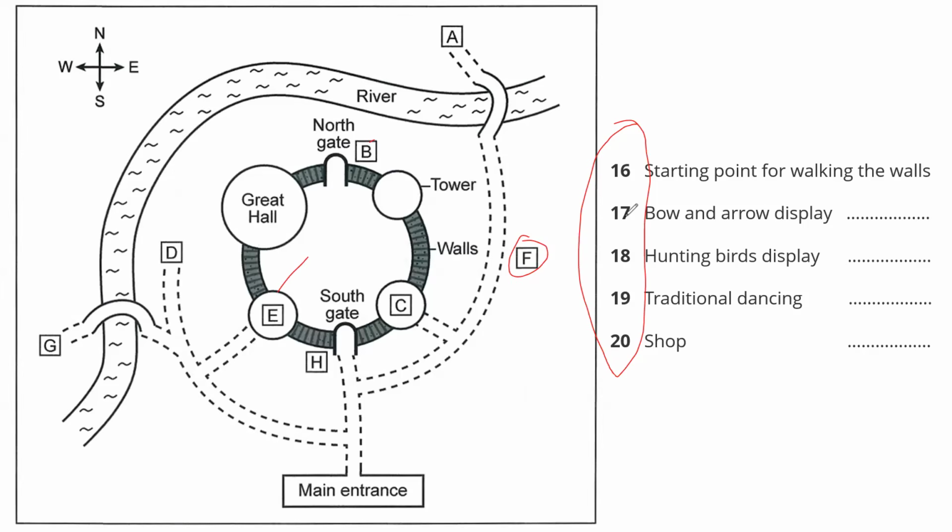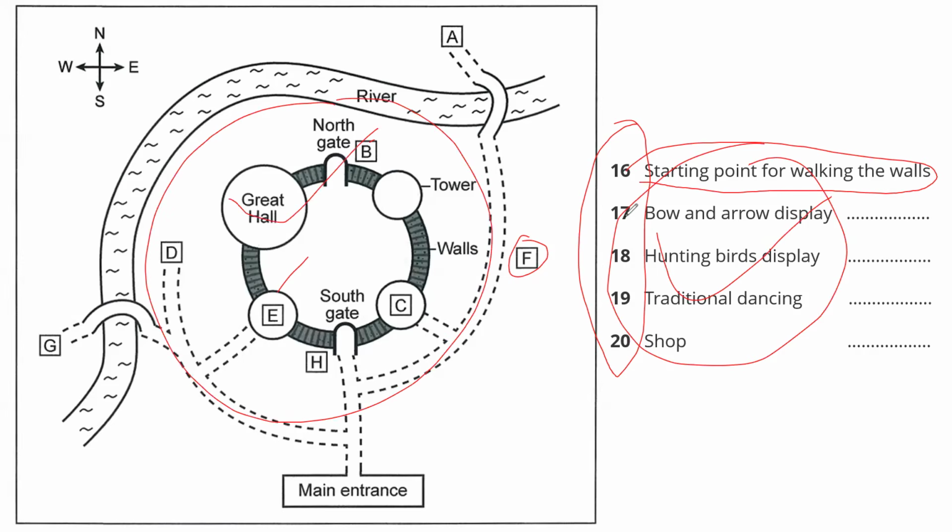So now what we want to do is that as you hear the first name, the first one, the starting point for walking, you are not supposed to look at this portion. Clear? You are supposed to focus on the map here. When you find out, for example, the first part, the starting point is suppose E. So you need to write only in front of E like this. Then the second point, he will say bow and arrow display. Once he says bow and arrow display, straight away you will find out whether it's D or whatever. Then you need to write it down.